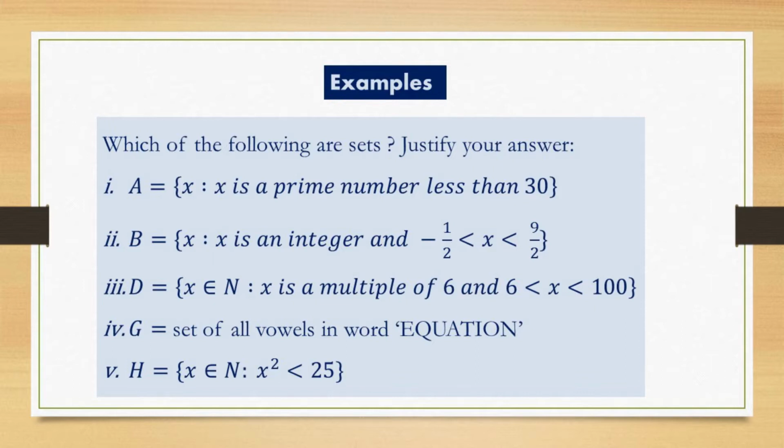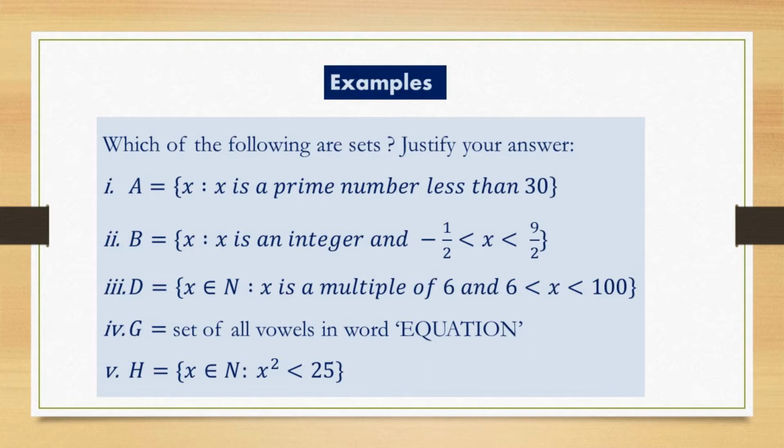Example 3, D is equal to x, x is a natural number and x is a multiple of 6 and x lies strictly greater than 6 and strictly less than 100. Now you see, are there any multiples of 6 which are greater than 6 and less than 100? Yes, there are so many. We want numbers strictly greater than 6.